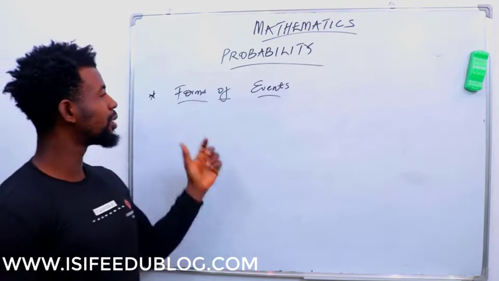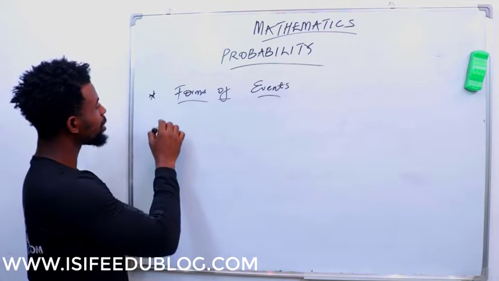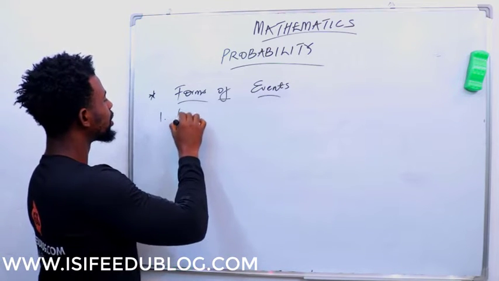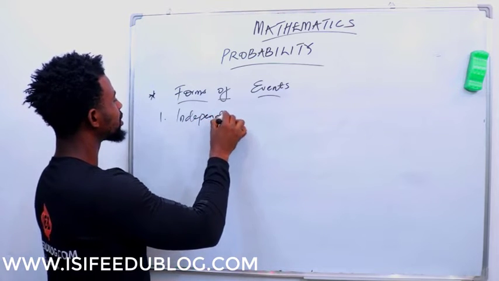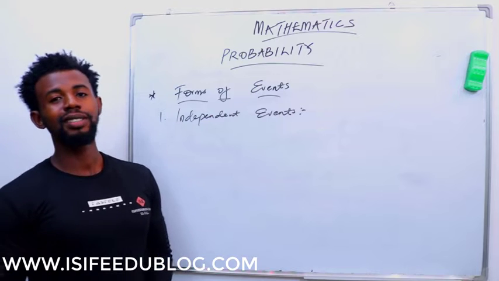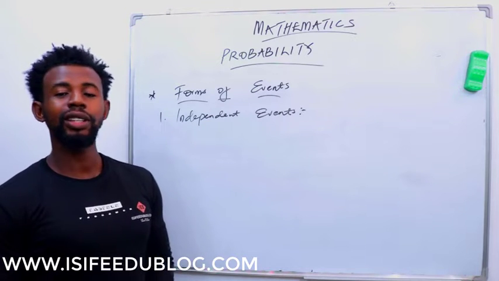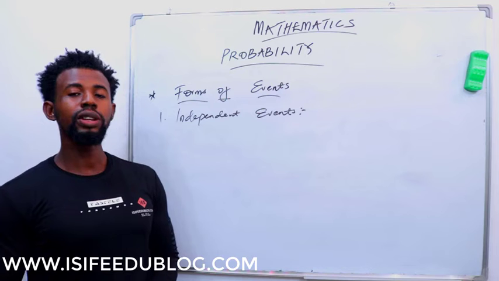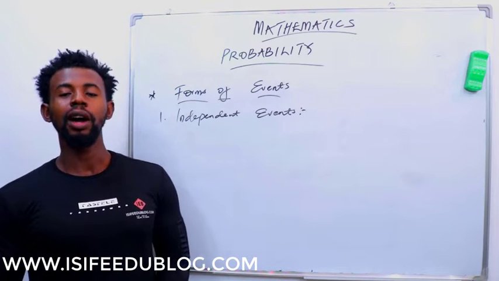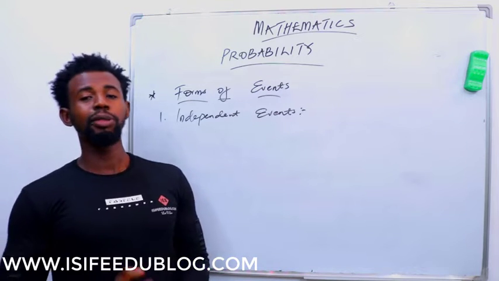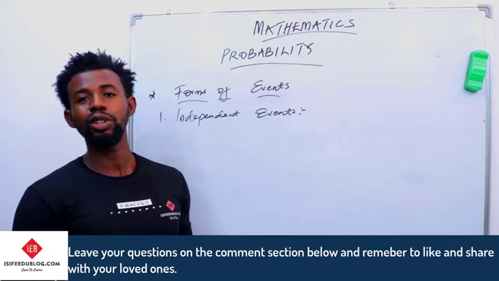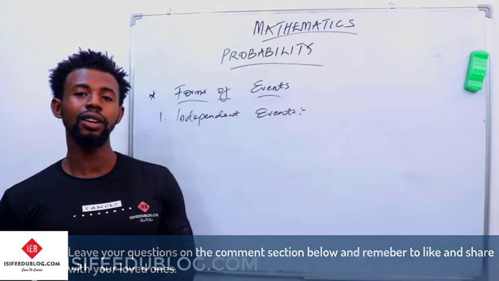Up next will be forms of events. The first form of events I would want us to look at is events known as independent events. So what are independent events under probability? Now we say that independent events under probability are 2 events that occur independently of each other in an experiment. So what does it mean? Now it means that the occurrence of one does not affect the occurrence of the other.